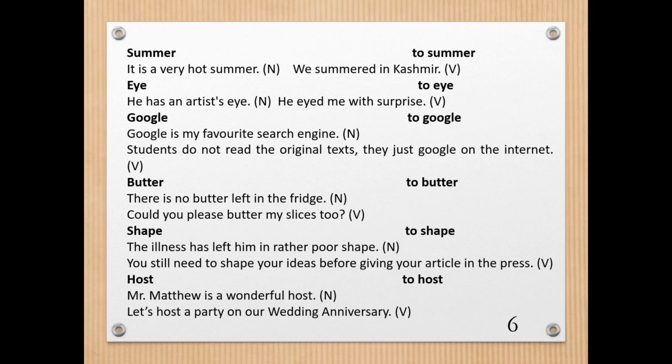You can also use it as a verb. Could you please butter my slices too? Means you are applying butter, you are smearing butter there on your slices. Could you apply butter on my slice too? Could you please butter my slices too? This is what it means.